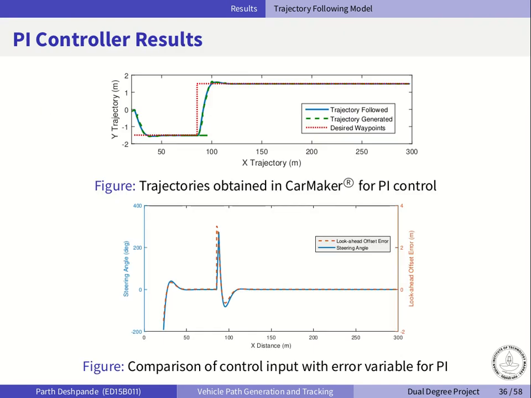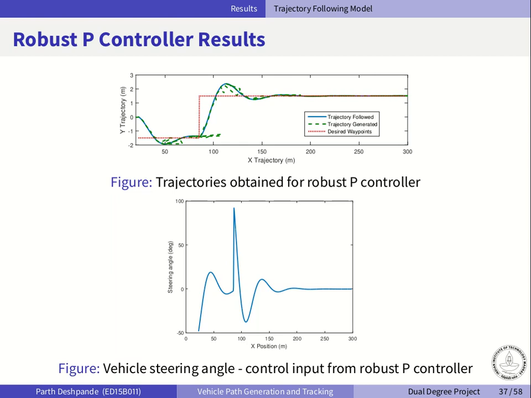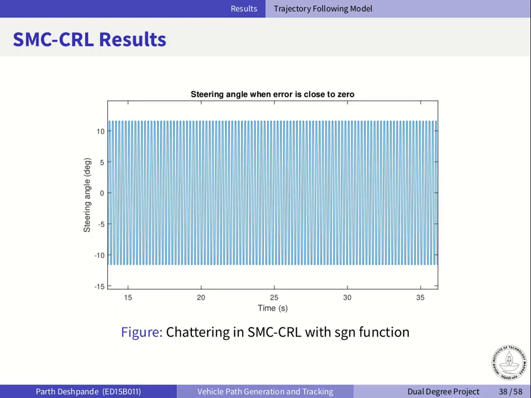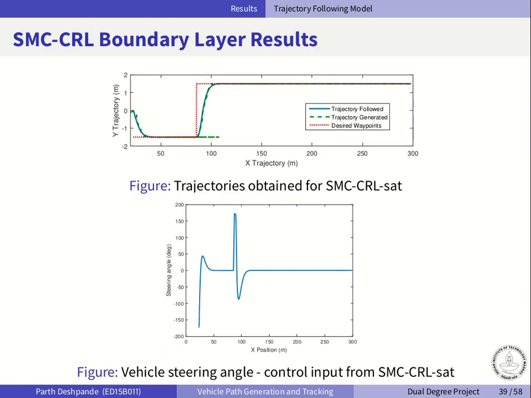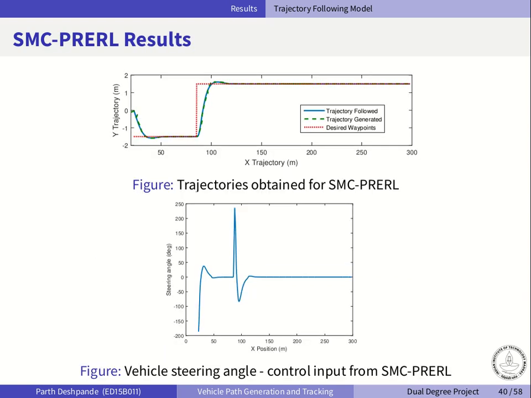So these are the initial results, which are more or less similar for all the methods, only the overshoots are varying between them. However, if we look at the sliding mode controller with the constant reaching law, we can see that chattering is occurring here, so it is actually detrimental, and hence we eliminate this method from further testing. The other SMC methods here perform as expected.